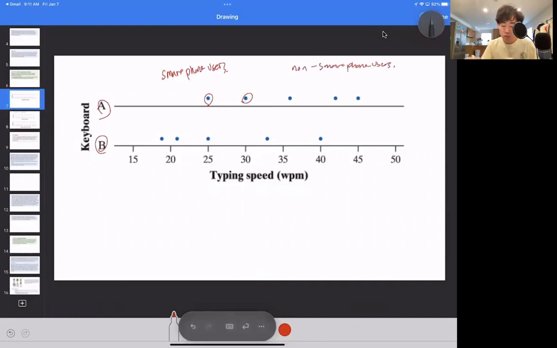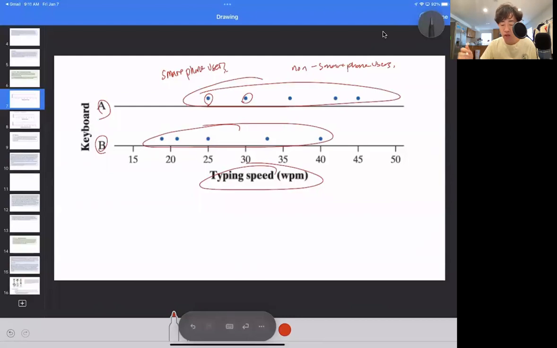Okay, and so we get this data, typing speed. We did this on a human benchmark as well. So on group B and group A, we get this variability in terms of how well they did in the typing speed. Now, it turns out that a lot of people in group A did a lot better versus group B. But then there are also a lot of commonalities in the middle.